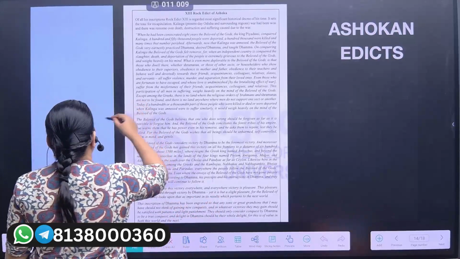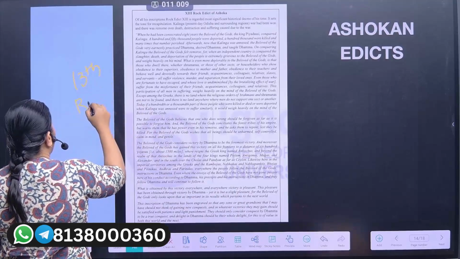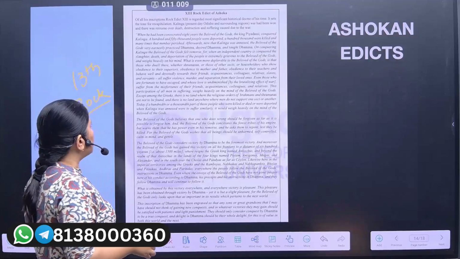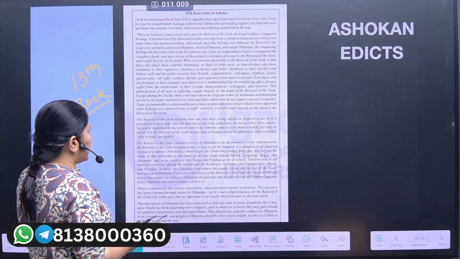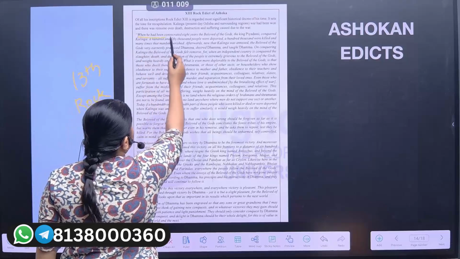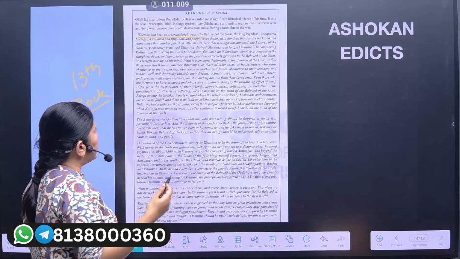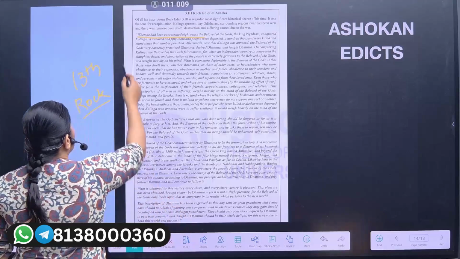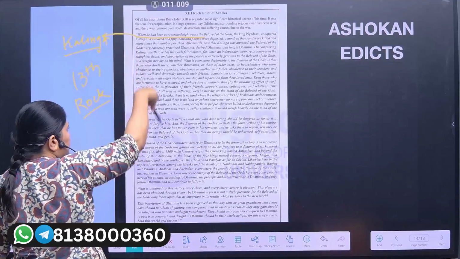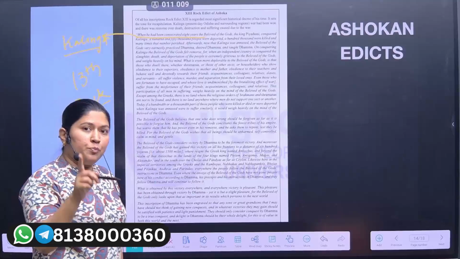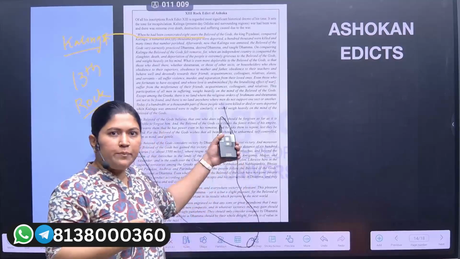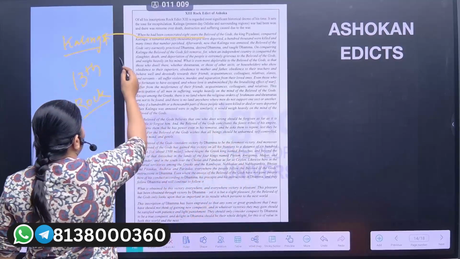So this is the 13th rock edict of Ashoka. There are nearly 18 to 19 rock edicts. This is the 13th major rock edict. It says that when he had been consecrated 8 years, the beloved of the gods, King Piyadasi, conquered Kalinga. So this script is talking about Kalinga. Why am I discussing the narration given on the inscription? Because UPSC has asked questions around the statement of the inscription. So here it is talking about the Kalinga war.